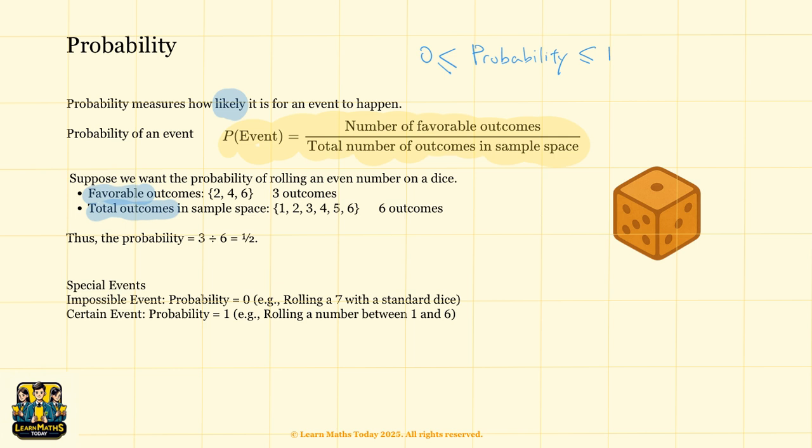Probability is not just used for dice and games. It's actually used in weather forecasts, sports, insurance, science, and even medicine. Understanding how likely something is helps us make better decisions in real life. Next time you take a chance or make a guess, think about probability. It's your tool for thinking about uncertainty.